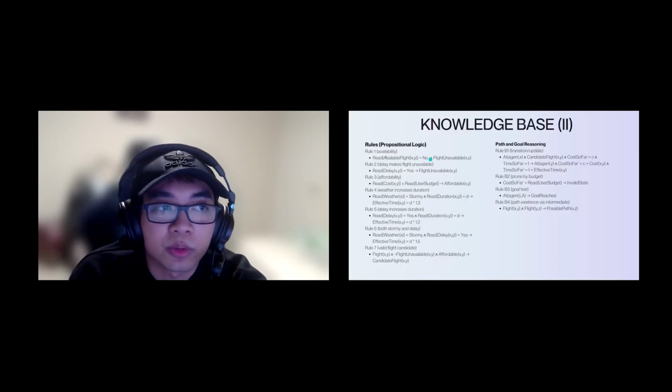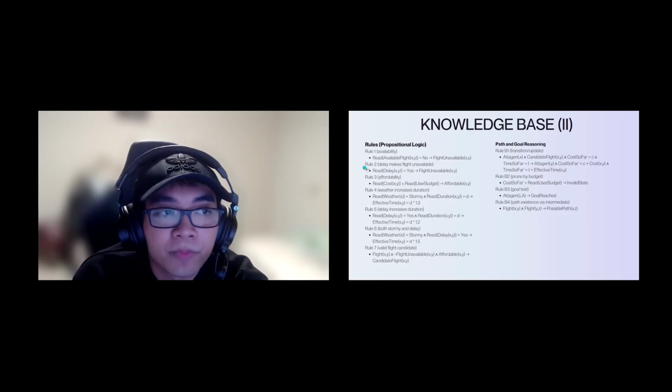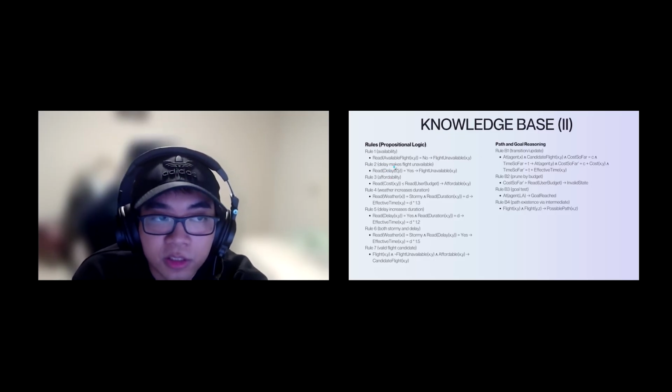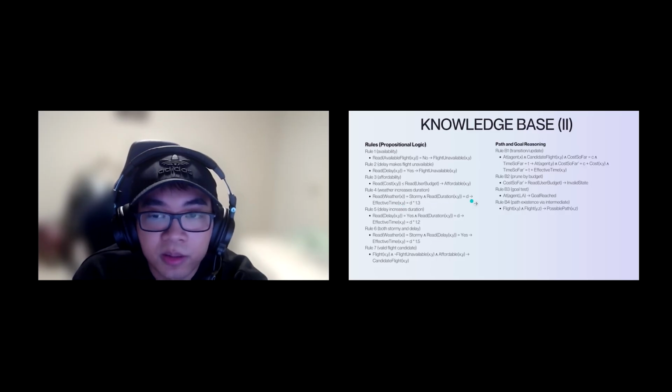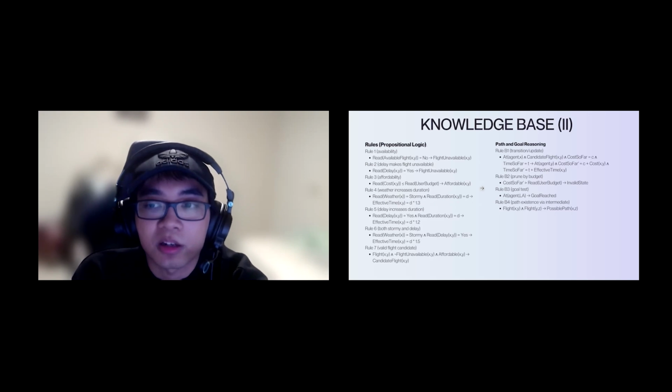Using that information, we create our rules, or propositional logic, for this knowledge base. Rule 1, we check availability. If the available flights equal no, then we mark the flight as unavailable. Rule 2, if there is a delay, the flight is unavailable. If we go down to rule 4, we can see weather. If there's a storm, we check the duration, the effective time, and then multiply it by 1.3, which is the delay that is caused to the flight.